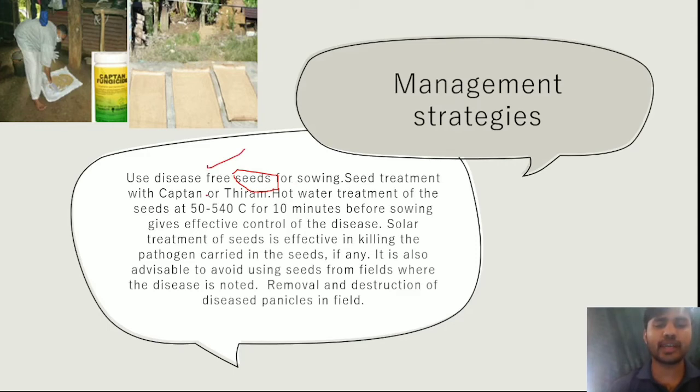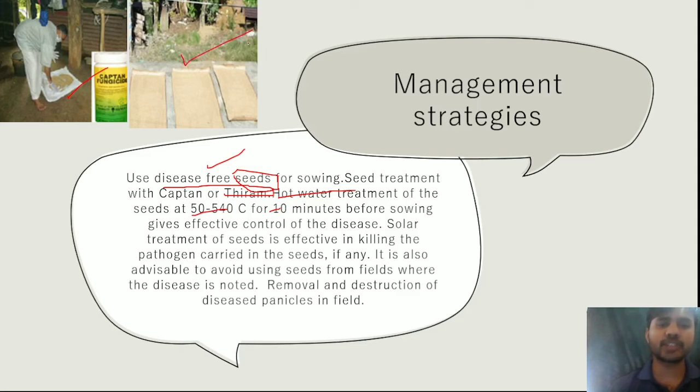Seed treatment with captan or thiram; you can clearly see in this picture how this man is treating the seeds with captan fungicide or thiram. Then hot water treatment of the seed at 50 to 54 degrees Celsius for 10 minutes before sowing gives effective control of the disease. Another measure is solar treatment or solarization.